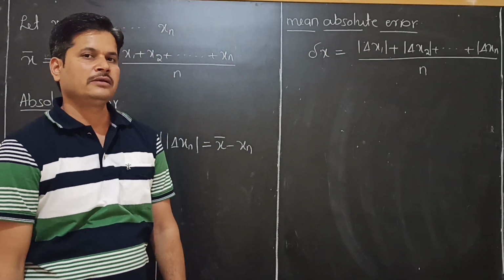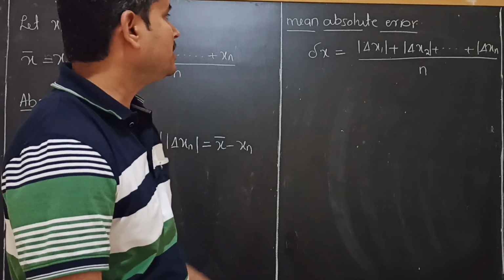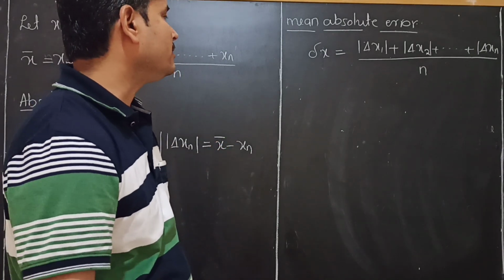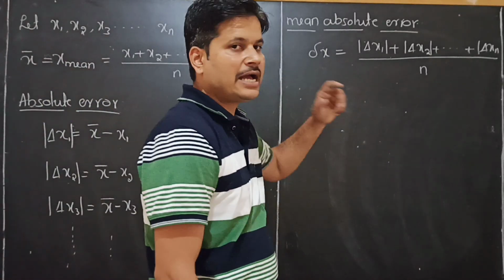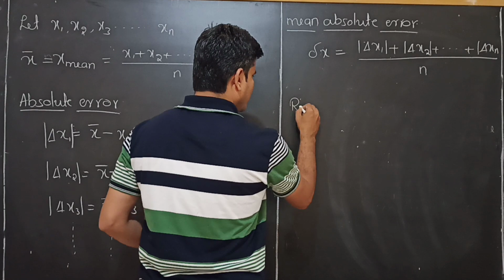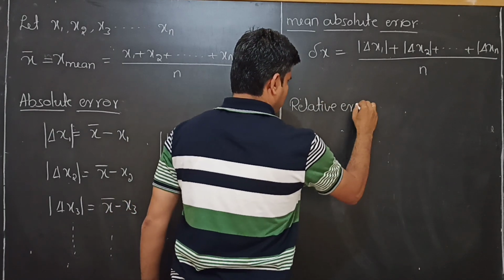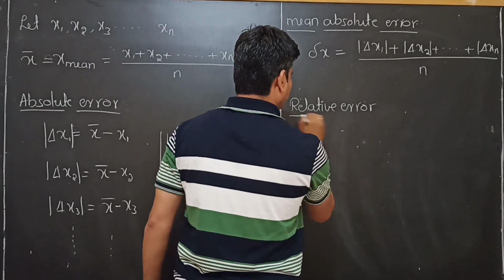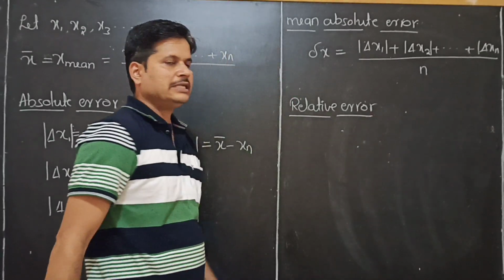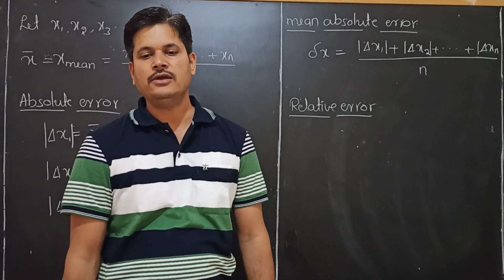Correct? The next one, after observing the mean absolute error delta x, is relative error. Relative means we compare this with a standard value.